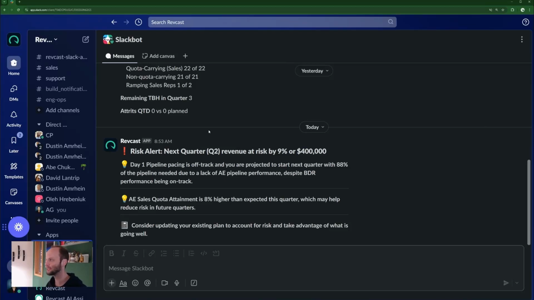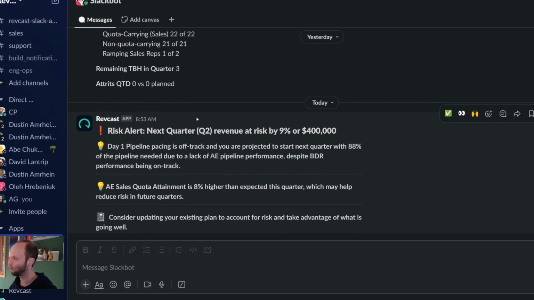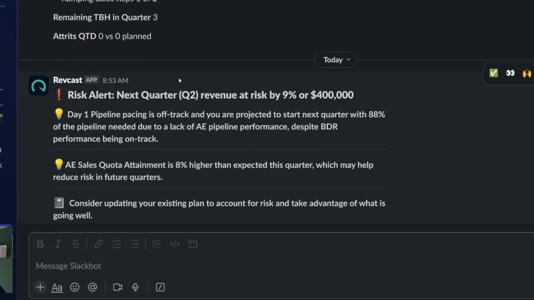We've dropped right into Slack to show you one of the more proactive features of Revcast. Our Revenue Operations AI monitors the state of your revenue organization and alerts you to what is happening, why it's happening, and most important, what you should do about it. As you can see, earlier today, Revcast sent me a notification.